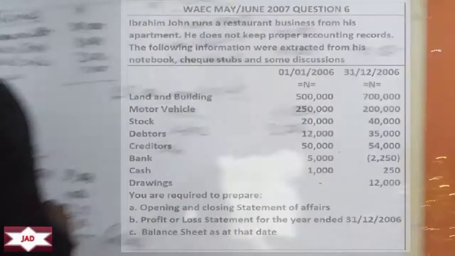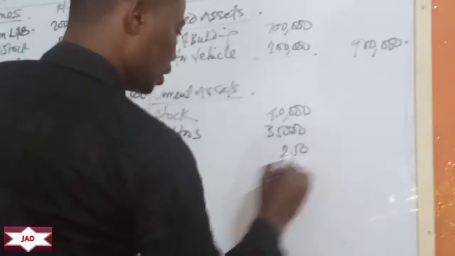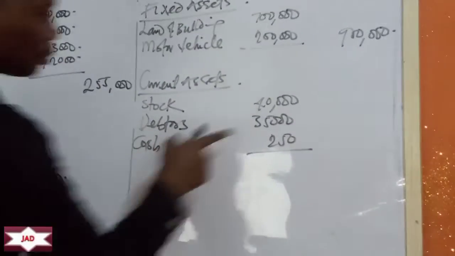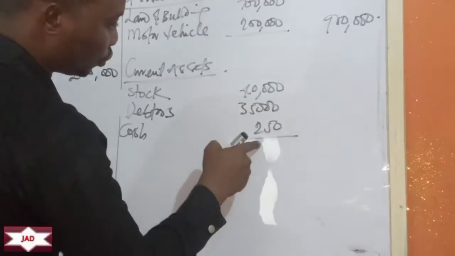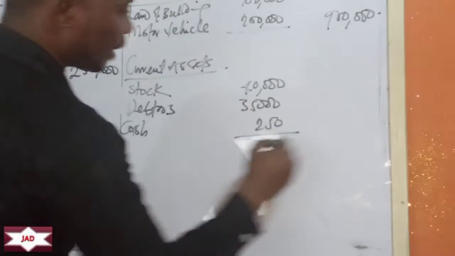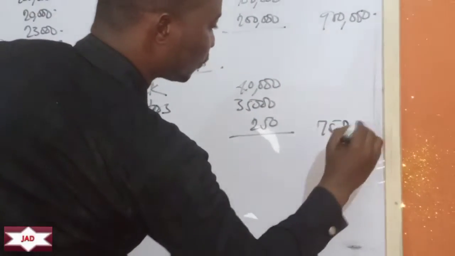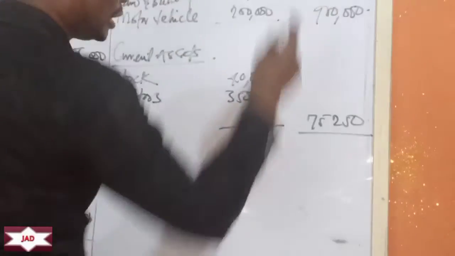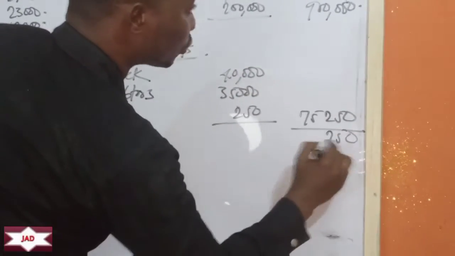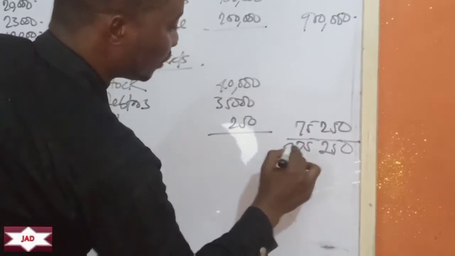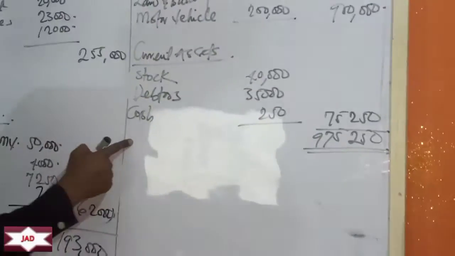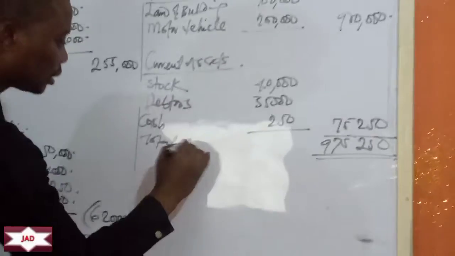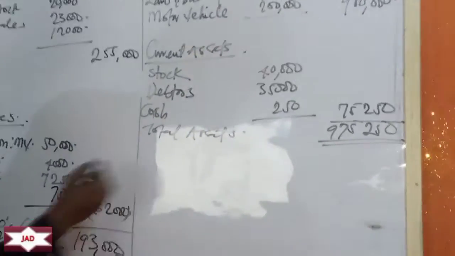Cash at the end of the period is 250. So if we add, this plus this will be 75,250, so 975,250. So this is your total asset.